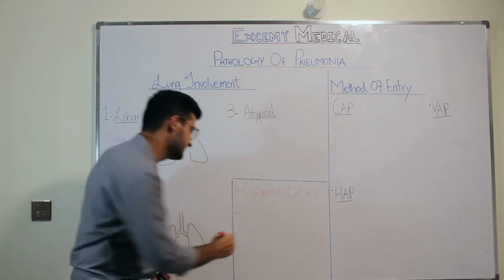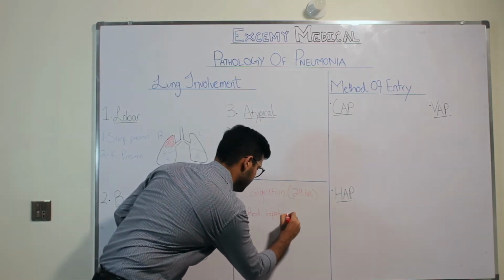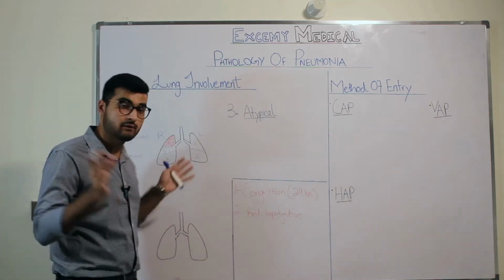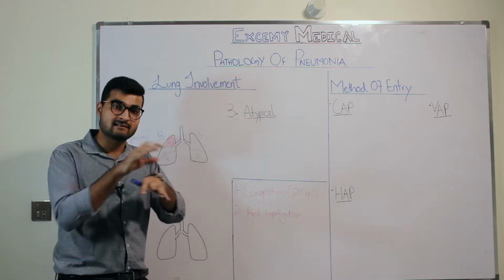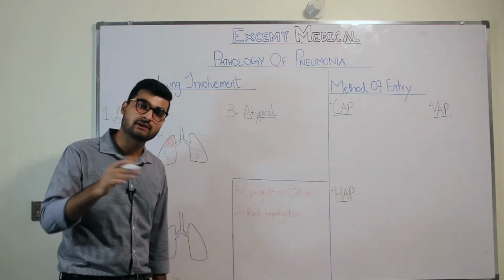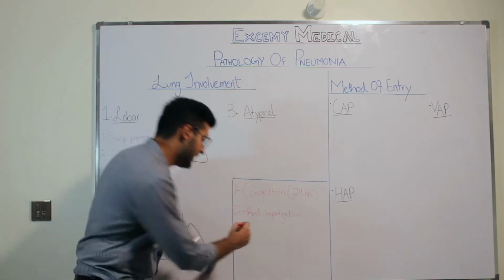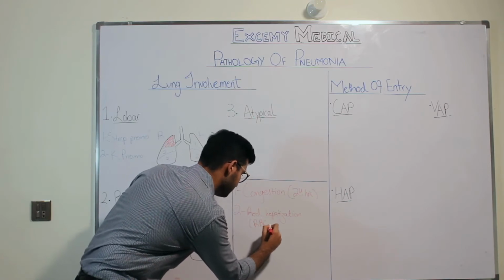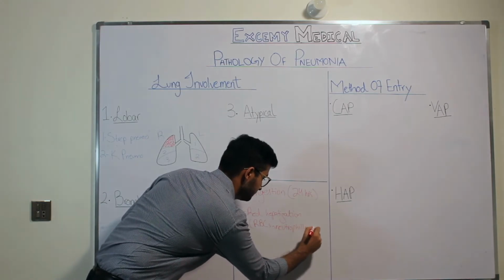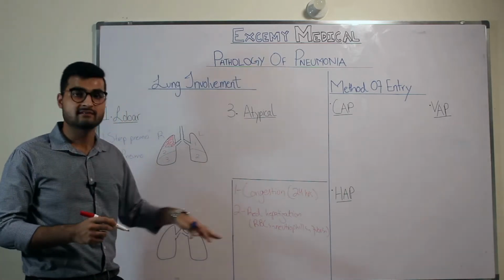Now, after vessel engorgement, that is congestion, what is the second thing that you have? You have red hepatization. Red hepatization follows the vascular engorgement. Obviously, you have blood that is congested in that lobe. With that, two things happen: RBCs come into your lobe, and secondly, neutrophils come into that lobe along with fibrin. So you have RBCs, neutrophils, and fibrin; these three things enter your lobe after vascular engorgement.